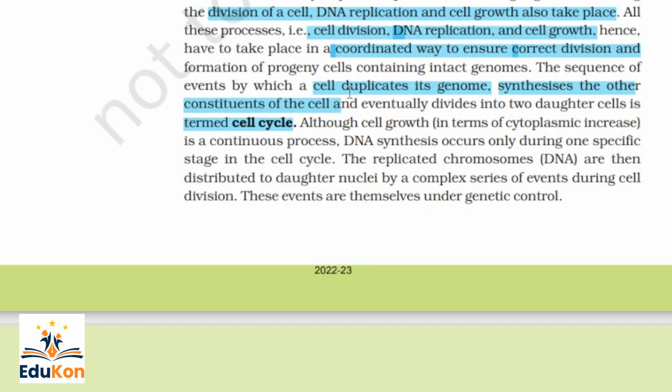What are the other constituents of the cell? A lot of membrane bound organelles which are in eukaryotes. They all form, eventually dividing into two daughter cells. Although the cell growth in terms of cytoplasmic increase